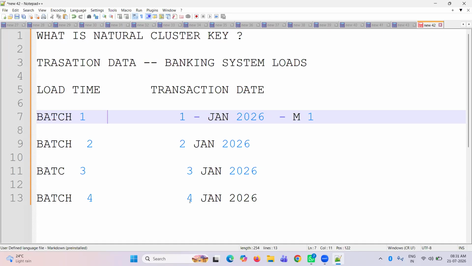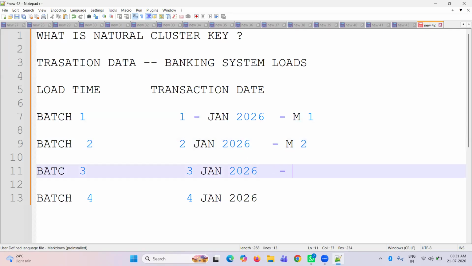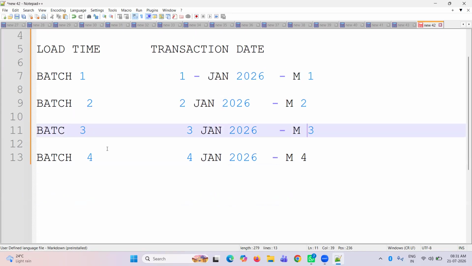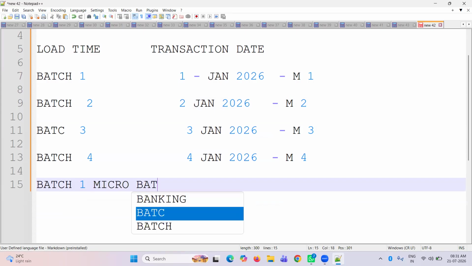I will explain why they are loading in four different partitions here. Suppose this is the third one and this is the fourth one. People think, I'm loading batch one data and it's going to create a micro partition, and then I'm loading batch two data.